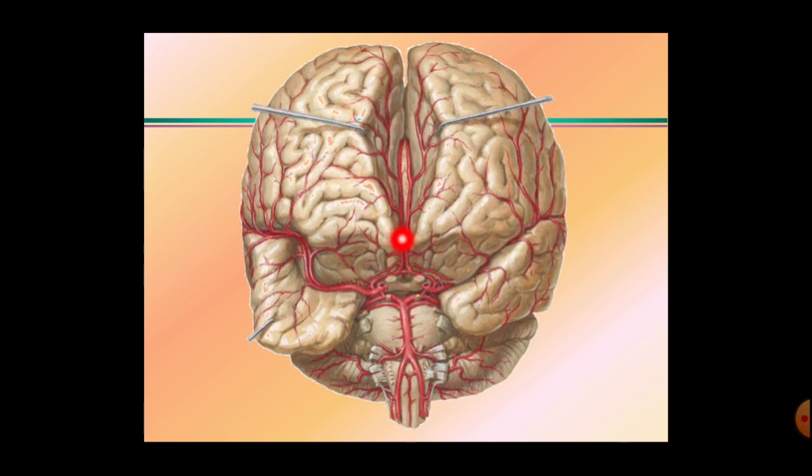Afterwards, the artery runs over the corpus callosum. This white structure is the corpus callosum. Over the corpus callosum, this artery ramifies into a number of branches. Just in front of the genu of the corpus callosum, the artery turns upwards and towards the median plane.